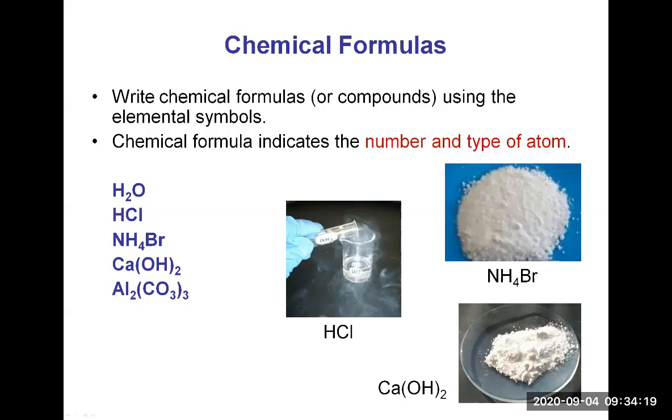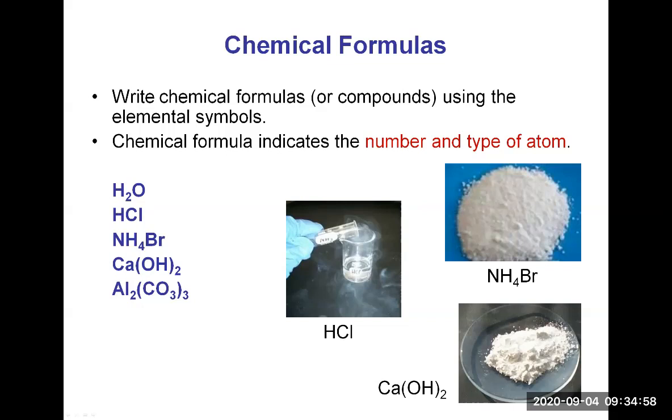HCl, here you have a picture showing that it's a liquid, a strong acid. It's a liquid and makes a lot of fumes. Made of 1 hydrogen, 1 chlorine. NH4Br, made of 1 nitrogen, 4 hydrogens, 1 bromine. It's a powder. Calcium hydroxide here, made of 1 calcium, and then 2 hydroxide ions, which are made each of 1 oxygen and 1 hydrogen. But in total, in this formula, you have 2 oxygen atoms and 2 hydrogen atoms.